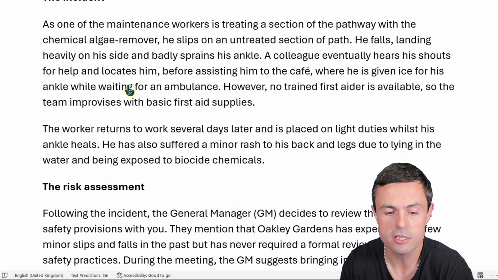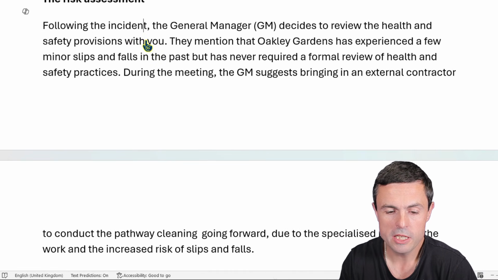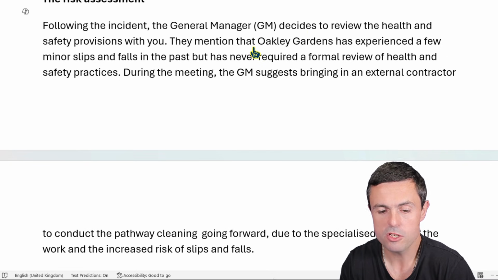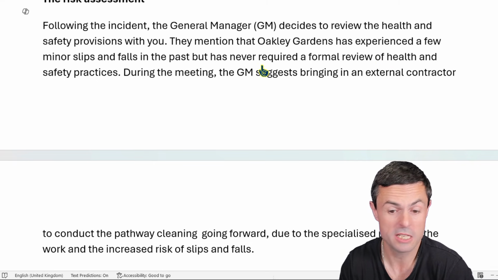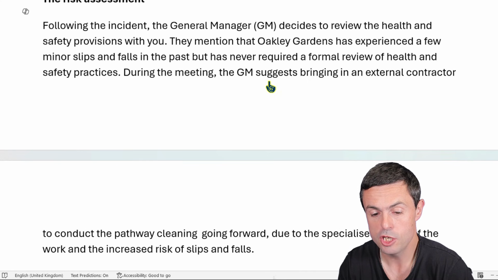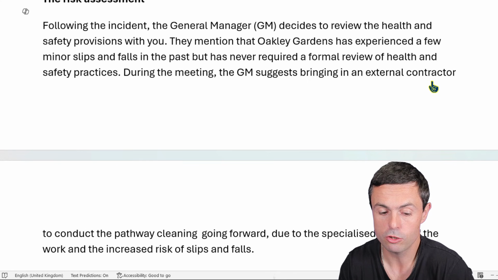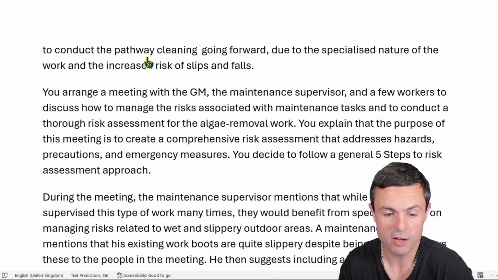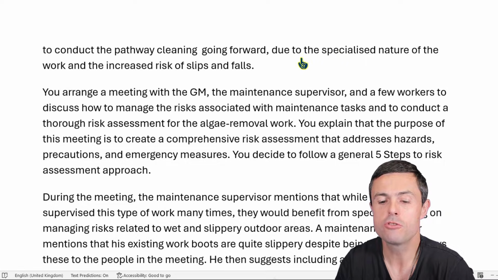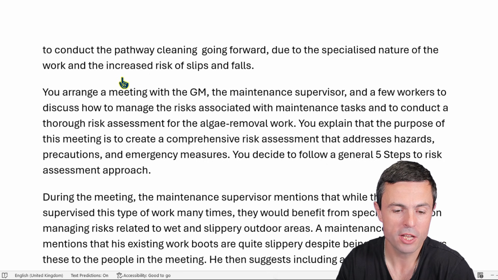Okay, right, so we have an incident, someone slips and falls. Following the incident, the general manager decides to review the health and safety provisions with you. They mention that Oakley Gardens has experienced a few minor slips and falls in the past, but has never required a formal review of health and safety practices. During the meeting, the GM suggests bringing in an external contractor to conduct the pathway cleaning going forward. Right, and that's what we're risk assessing, due to the specialised nature of the work and the increased risk of